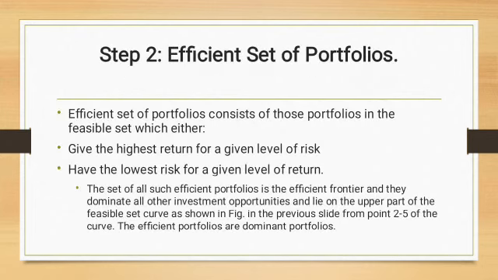Efficient set of portfolios consists of those portfolios in the feasible set which either give the highest return for a given level of risk or have the lowest risk for a given level of return. The set of all such efficient portfolios is called efficient frontier, and they dominate all other investment opportunities that lie on the upper part of the feasible set curve, as shown in the figure in the previous slide from point 2 to 5 of the curve. Efficient portfolios are also called the dominant portfolios because they dominate all the other portfolios.